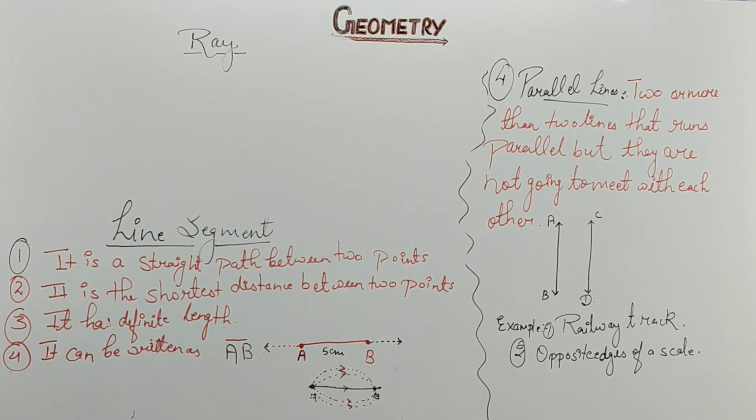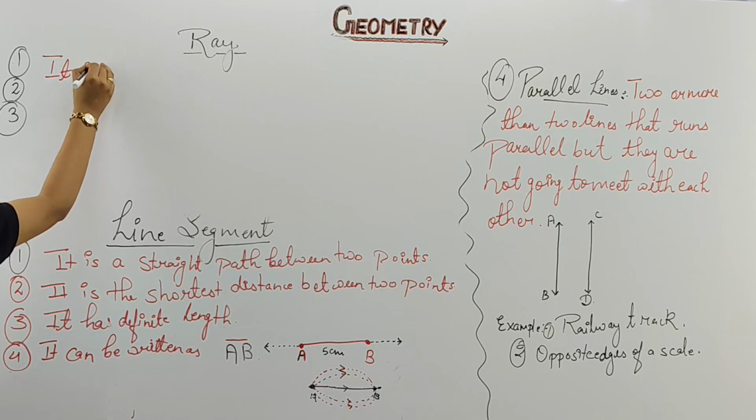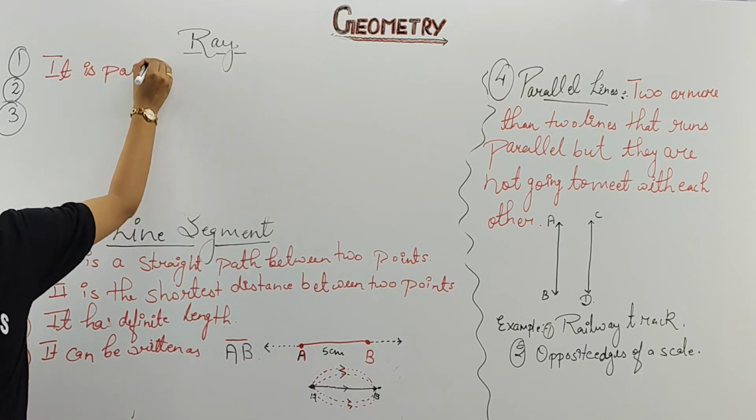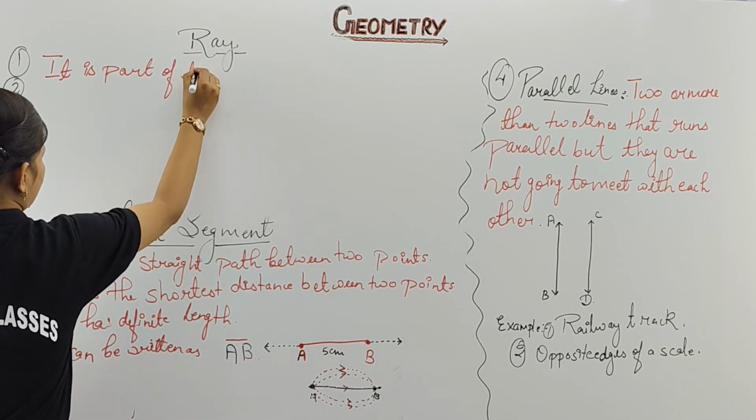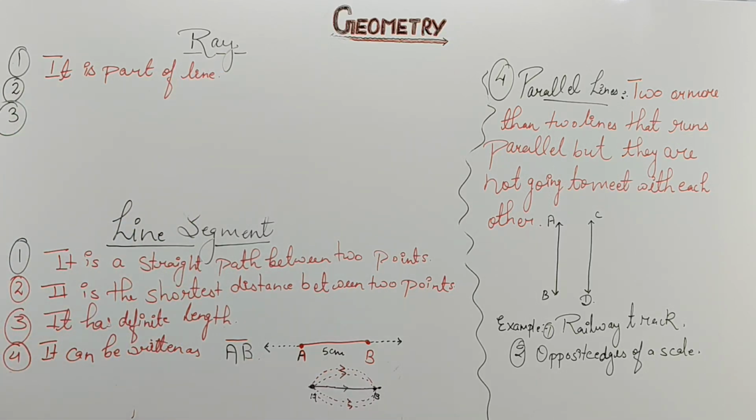Clear? So the first point we are going to mention is that a ray is a part of a line. From the line only we have taken out this part. Please take note. It is a part of a line. Clear? Next, it is like sun rays.